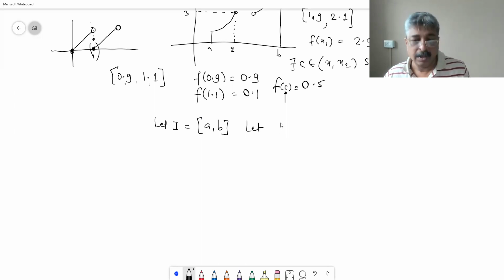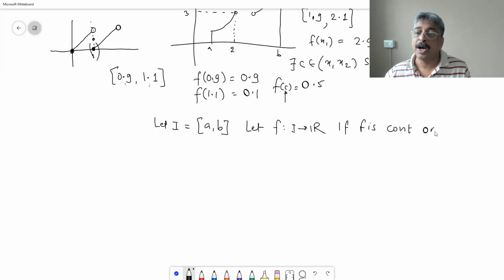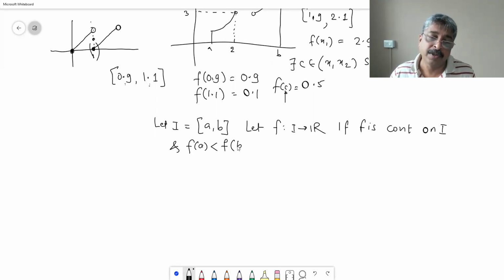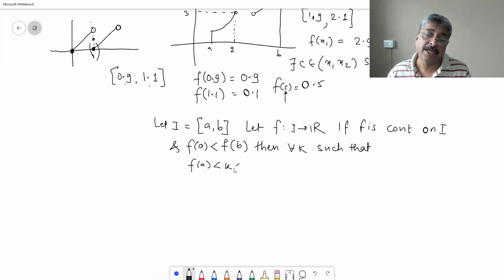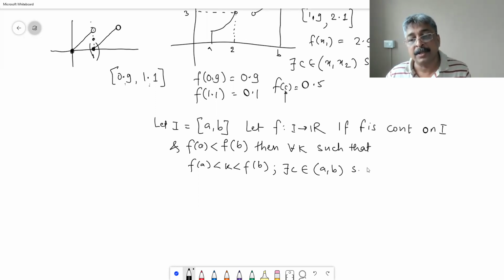Let f be defined from I to R. If f is continuous on I and f of a is less than f of b, then for every k such that f of a is less than k is less than f of b, there exists c belonging to the open interval a comma b such that f of c is equal to k, right?